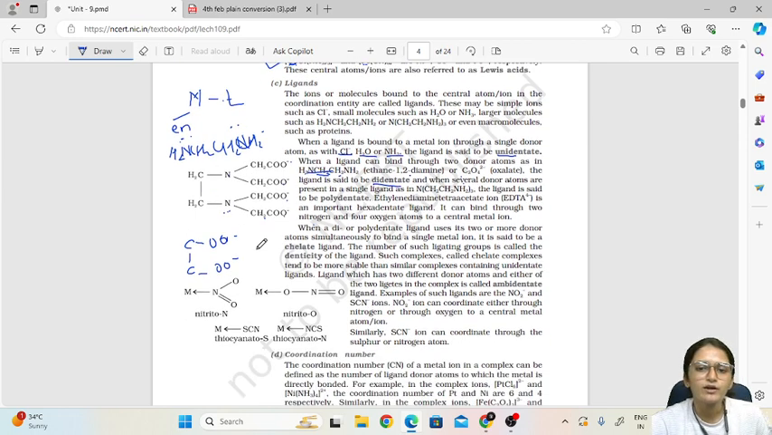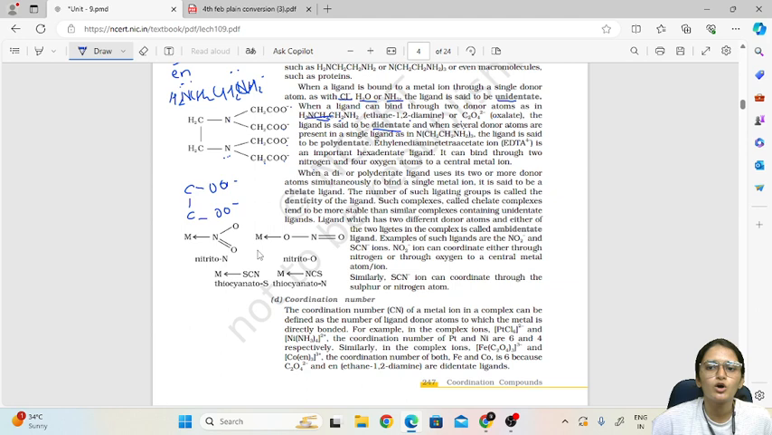Now, when a di or polydentate ligand uses 2 or more donor atoms simultaneously to bind a single metal ion, it is said to be a chelate ligand. So when we have a polydentate or didentate ligand and it uses 2 or more donor atoms to bind, it is called a chelate ligand. And the number of such ligating groups is called the denticity of the ligand. So our ethane 1,2-diamine, then EDTA, then oxalate, they come under this chelate ligand.